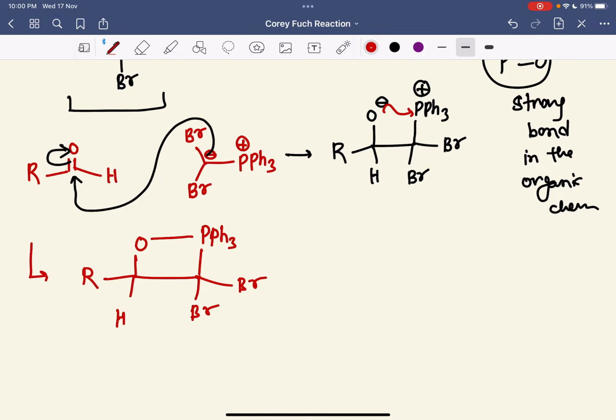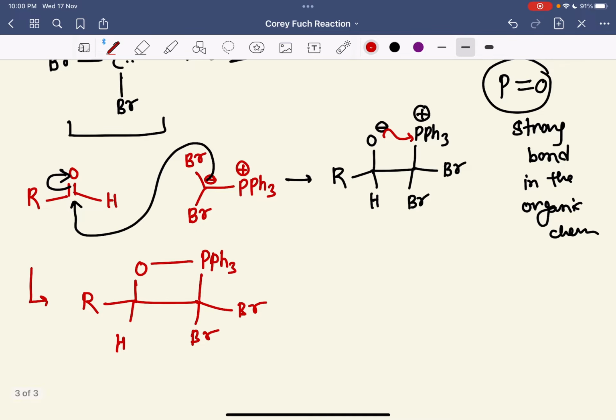Now you know that the bond will break. Why will the bond break? Because P double bond O is a very, very strong bond, and this is the driving force of this reaction, so that's why the bond will break. How does it break? This is going here. Now you will see something like this.